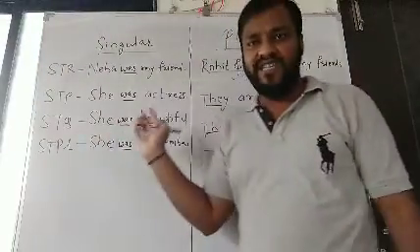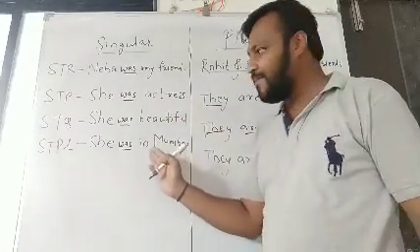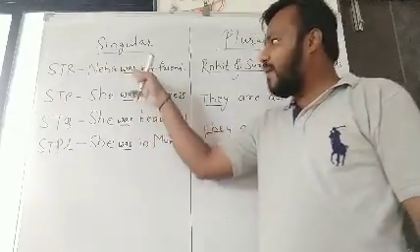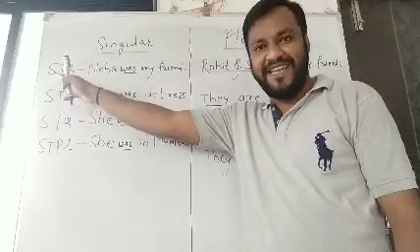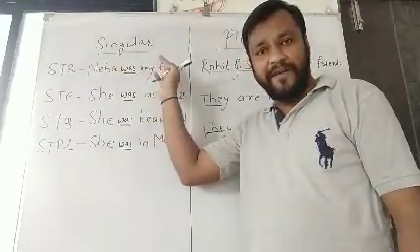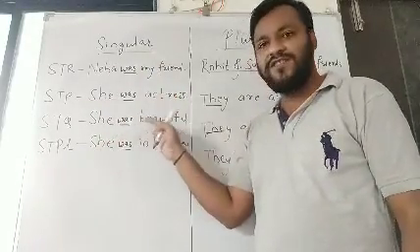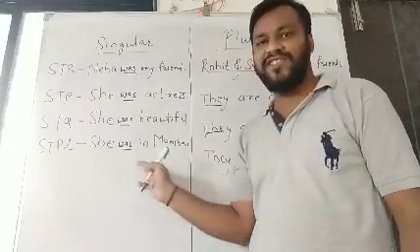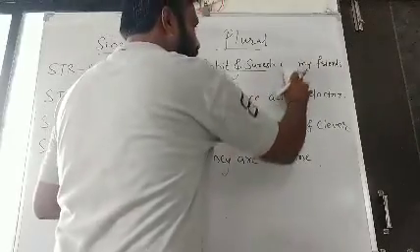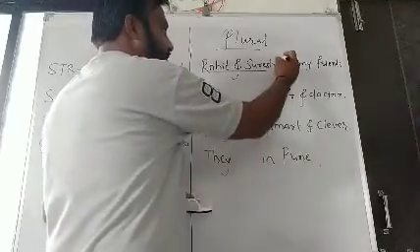See friends, now these examples I have changed with the help of tense indicator, helping verb, and the tense of the sentence also automatically changed. Neha was my friend. STR in past. How will it be? Neha was my friend. She was actress. She was beautiful. And she was in Mumbai. Same. In place of this are, we have to change this helping verb and it will become were.